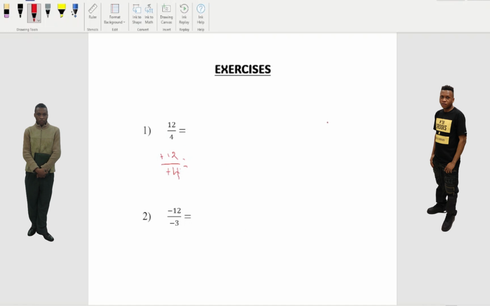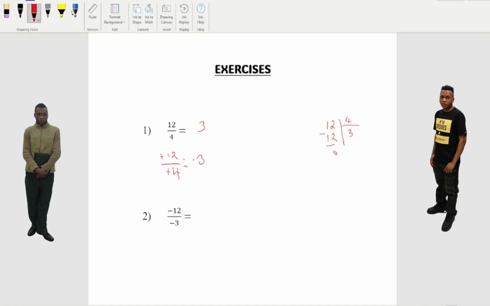So when we do 12 divided by 4, right? 12 divided by 4. So we need to find a number that if we do 2 times 4 equal 8. 3 times 4 equal 12. So we're going to put 3 here. 3 multiplied by 4 equal 12. Minus here 0. So the answer is going to be 3. 3 is our answer. Okay?